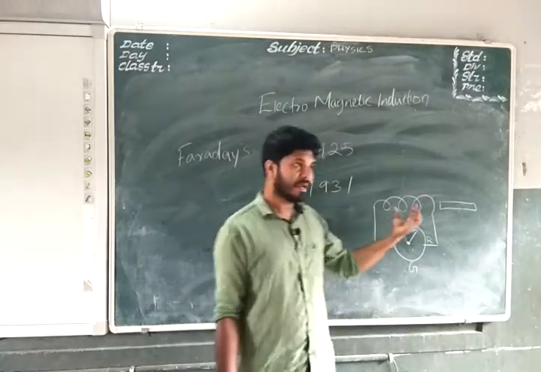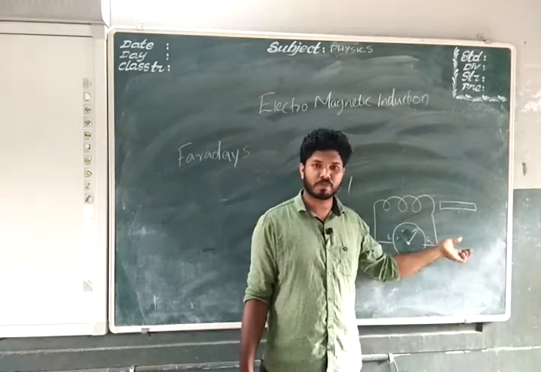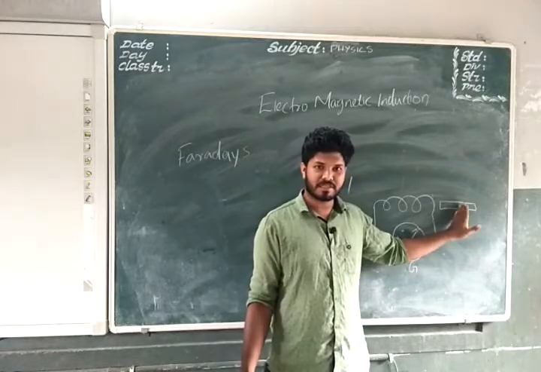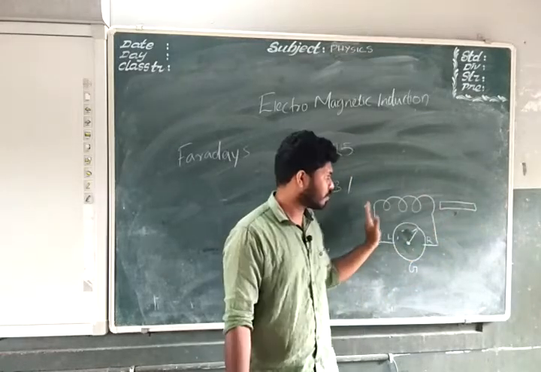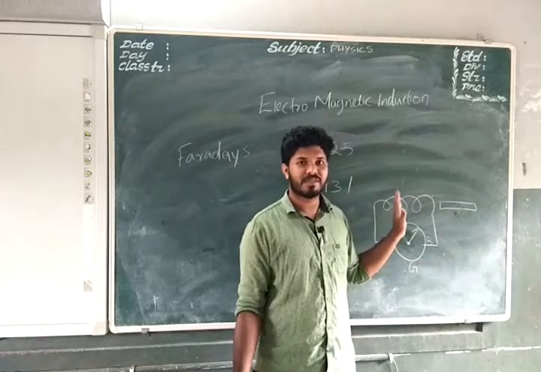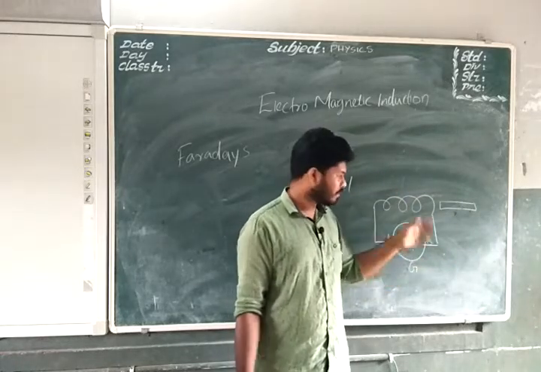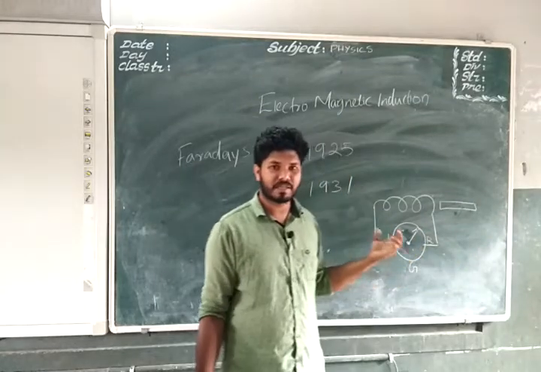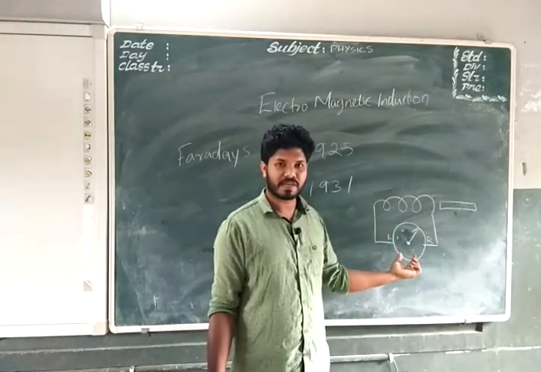But if the coil or magnet moves relatively, meaning if the magnet is stationary and you move the coil towards or away from the magnet, there is a presence of current. Or if the coil is stationary and you are moving the magnet towards or away from the coil, then also there is a presence of current.